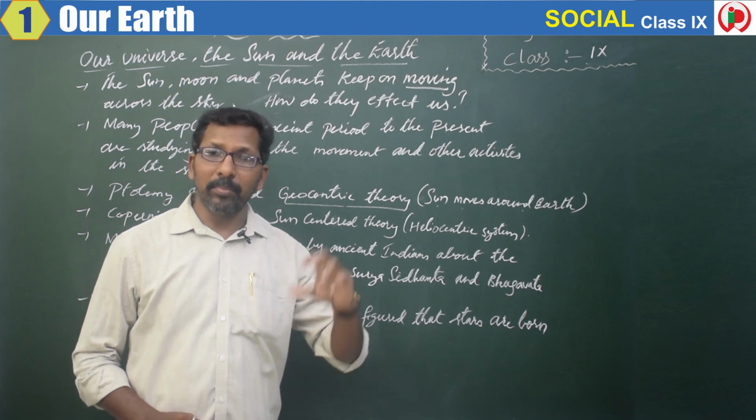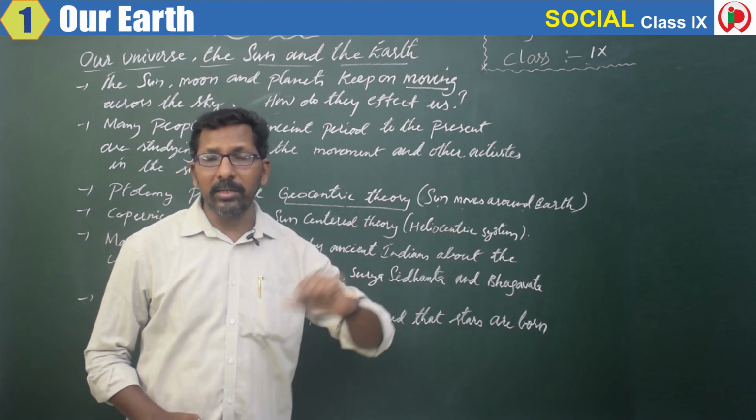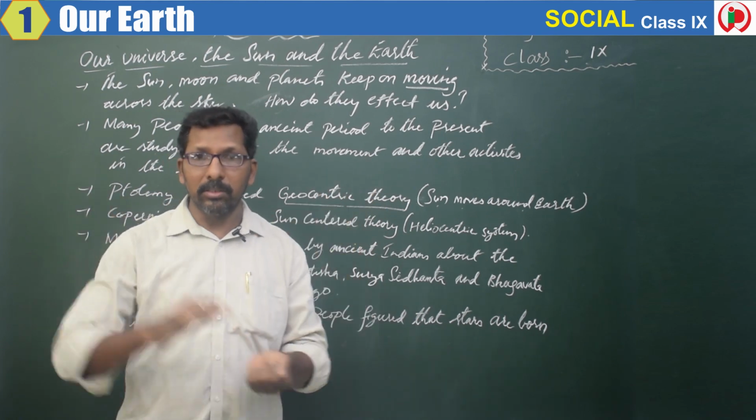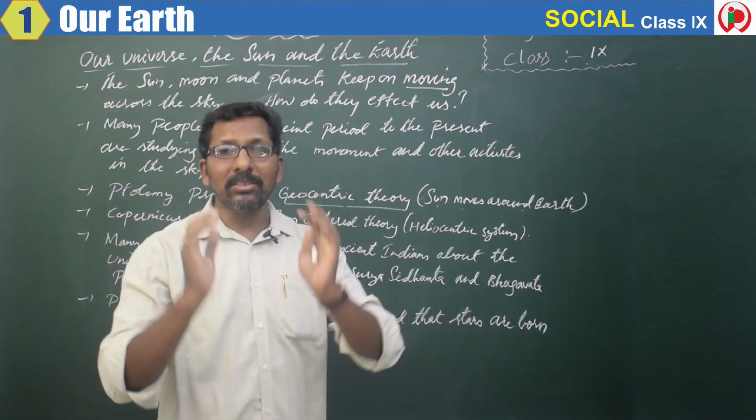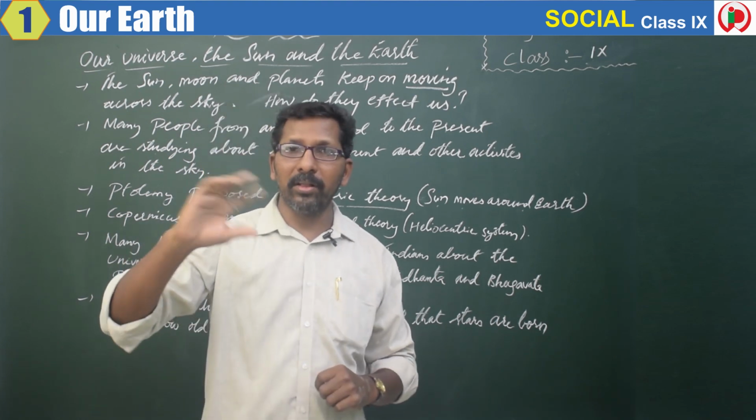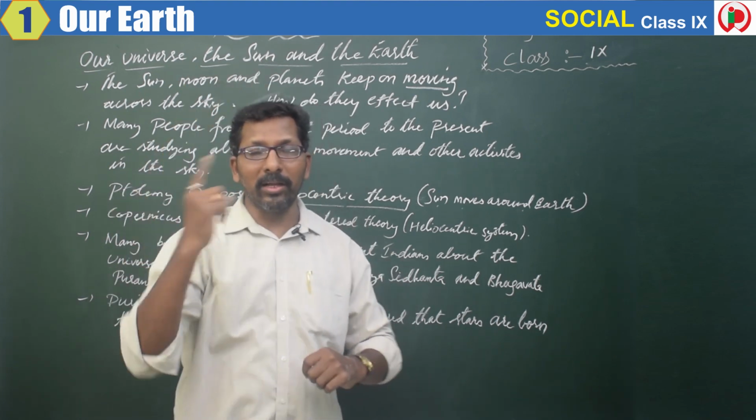In the ancient period, many people accepted Ptolemy's theory. They felt that yes, he is a great geographer. Yes, whatever he might be saying is correct. And that's what they felt, that yes, the sun is moving around the earth.